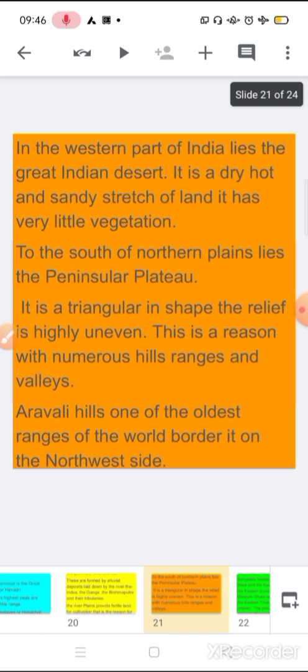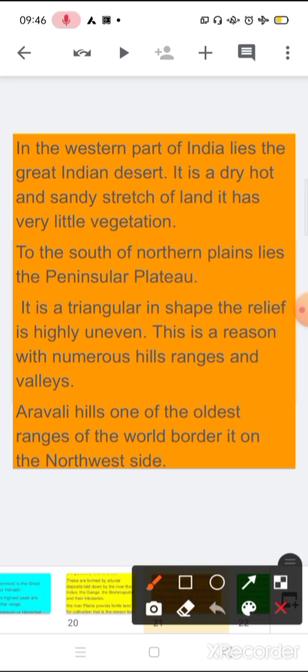In the western part we have the great Indian desert. As I told you, it is a dry, hot, and sandy stretch of land with very little vegetation. So it is very difficult to survive in the desert rather than the plain. But still, yes, people of Rajasthan, Jodhpur, Jaipur are living there, they are surviving there.